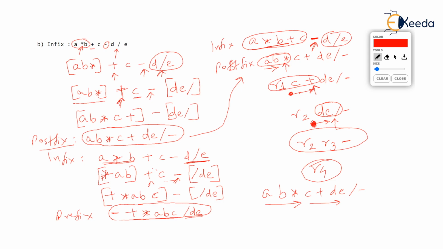But you will have to worry a lot when you do it for infix, because you don't know whether the very first operator that you get from the left-hand side has to be solved first or not. There might be a higher priority operator at the end, but you note that in the postfix expressions, the operators have been arranged in the order of their application. Very interesting, isn't it? Very nice.